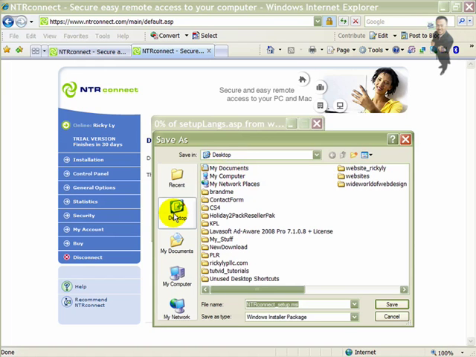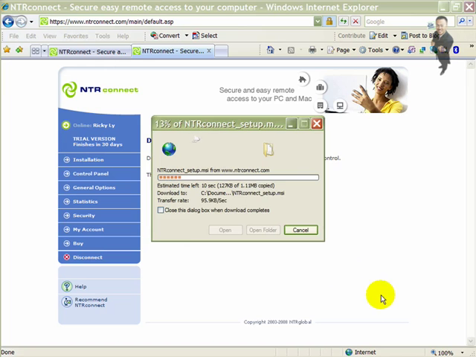You want to click on desktop to make sure it goes on the desktop, and remember the name of this file, so you save it, and it's going to download onto the desktop. And you should be able to click run or open folder.